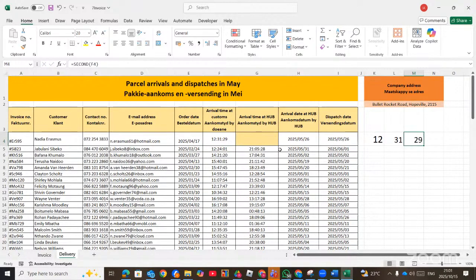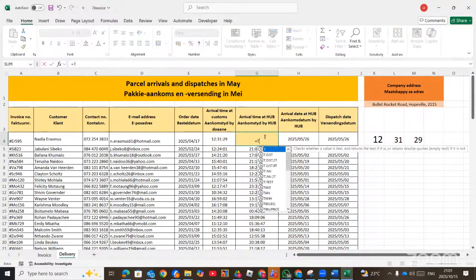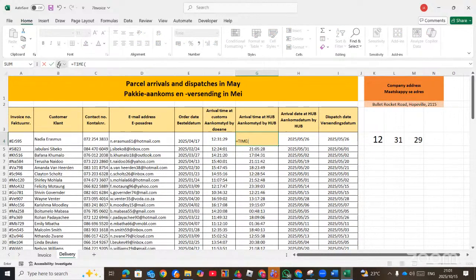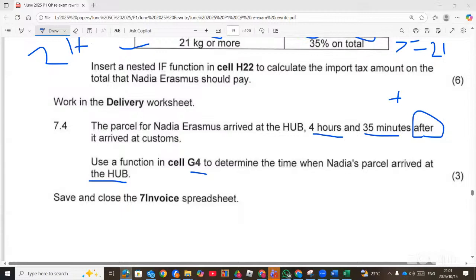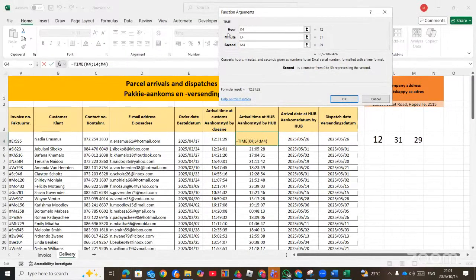Now that you have this, you can now come and put your function here. Equal sign time, because we need to generate the time. Then you click on FX. Where it says hour, click on the hour here. Where it says minute, you click on your minute. And where it says second, you click on your second. Now you go and check. The question says 4 hours and 35 minutes. So you go to the hour and say plus 4.